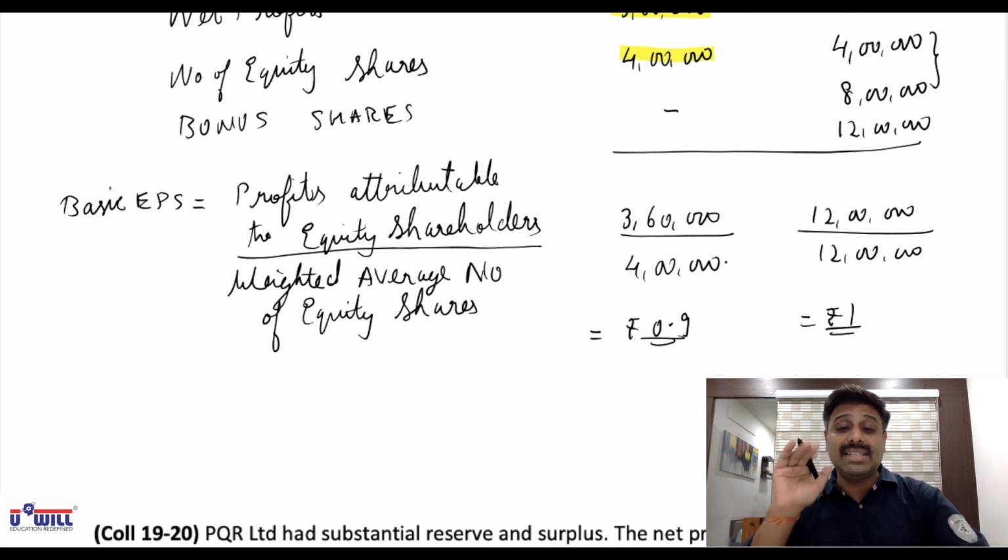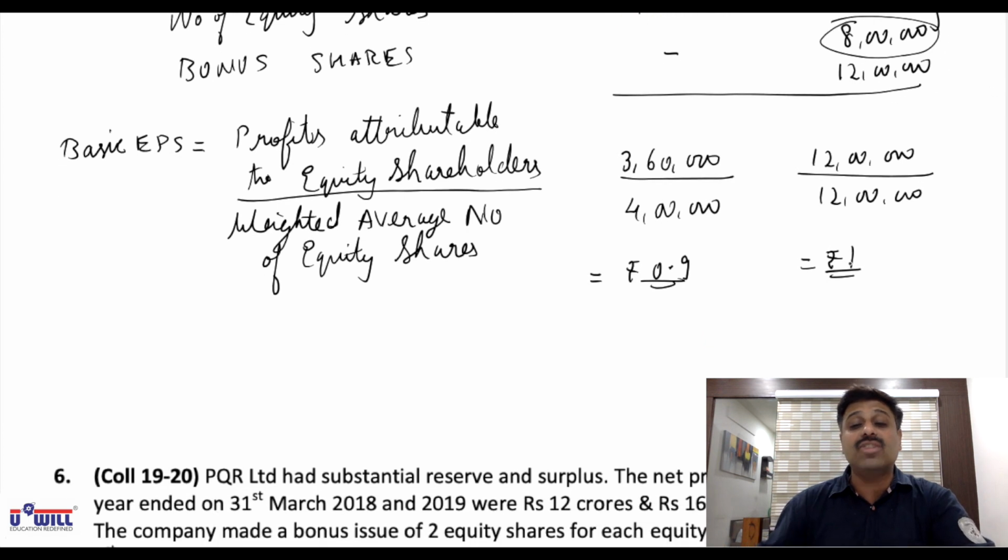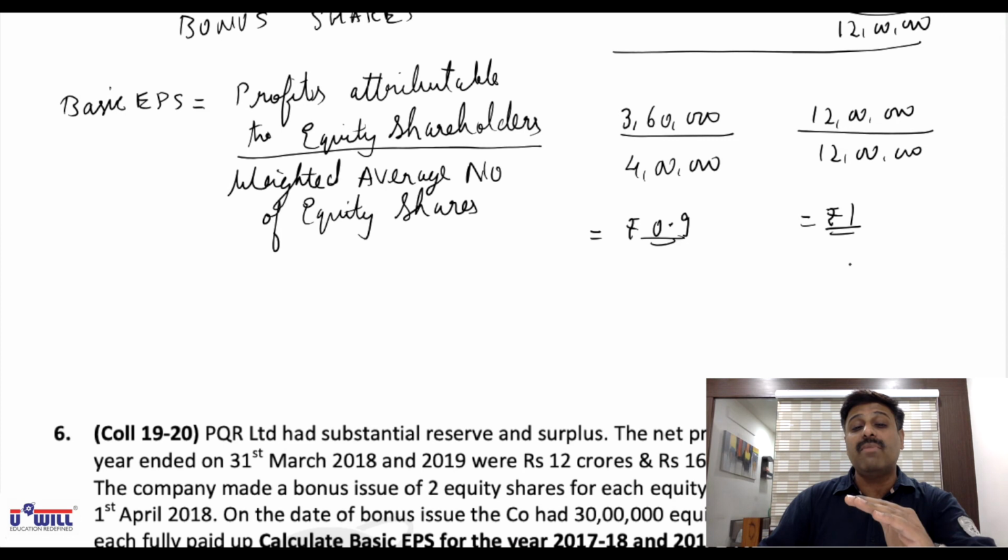But what is the reason that from 0.9 it has increased only to 1 rupee? Bonus shares is the reason. Company should not be penalized for that. Company issued the bonus shares for the good of the shareholders, for the betterment of the shareholders, so that overall their wealth increases. But here what happens, by giving the bonus shares, that EPS goes down. Means it could have been far more than 1, but it has gone down. Now this is the basic EPS.